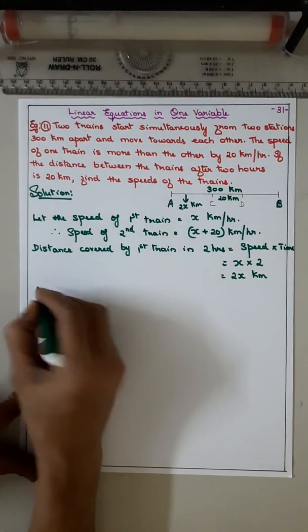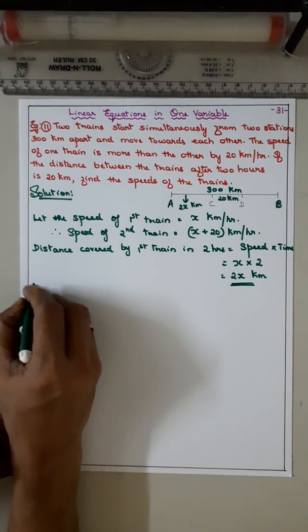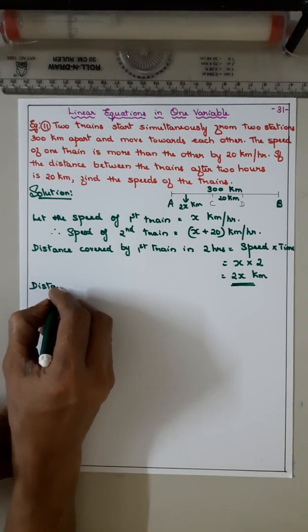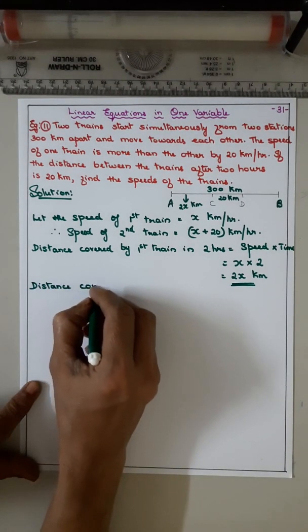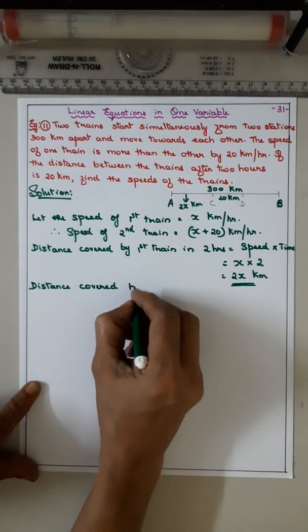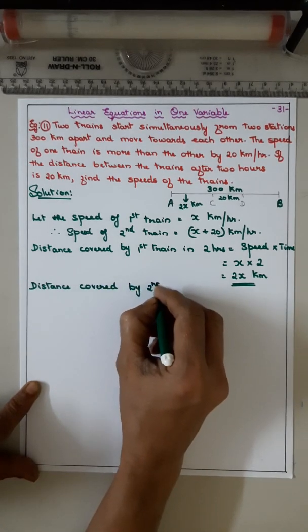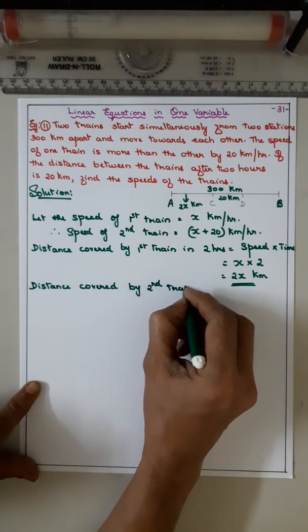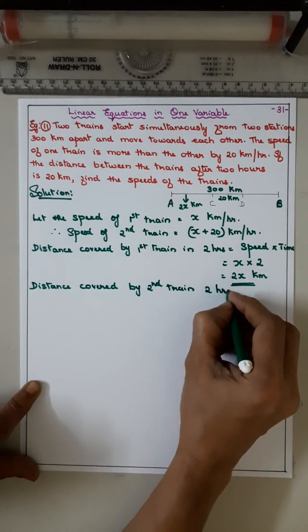Now the distance covered by the second train in 2 hours.